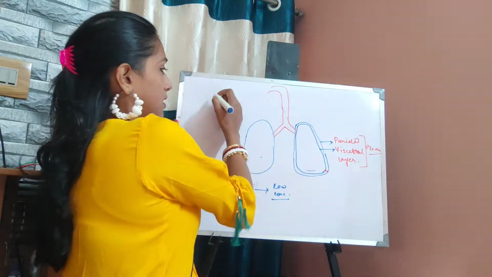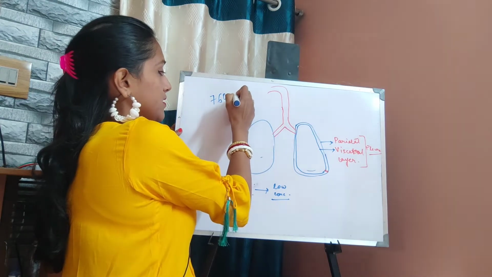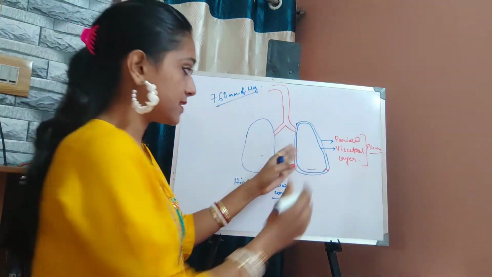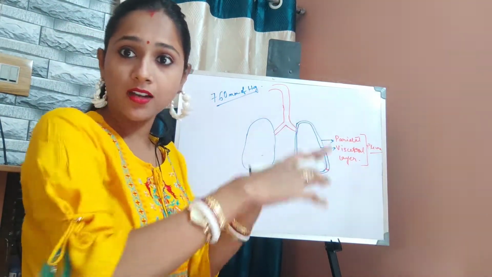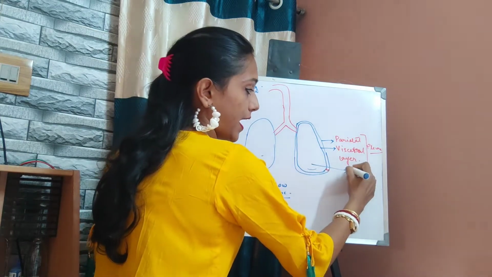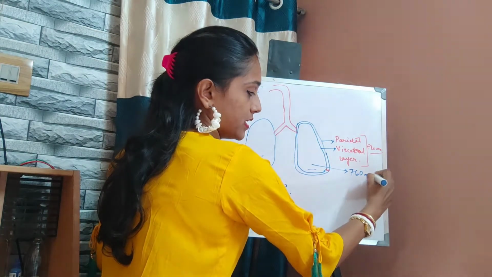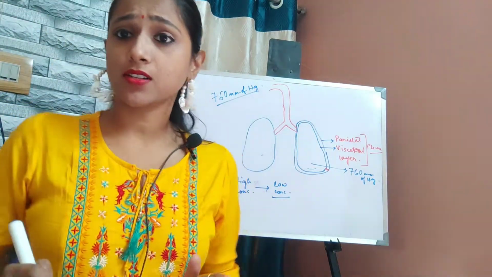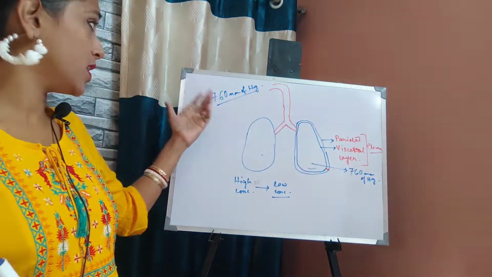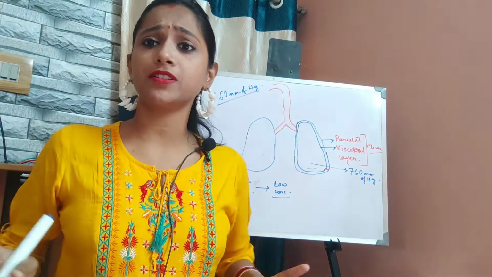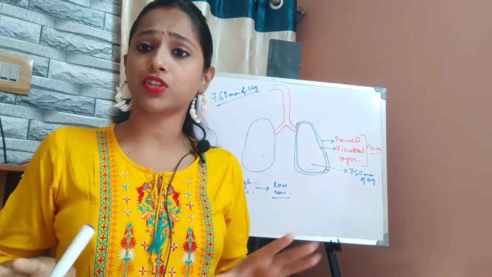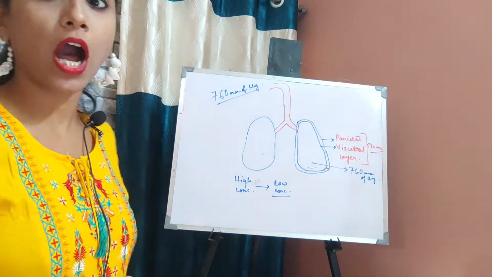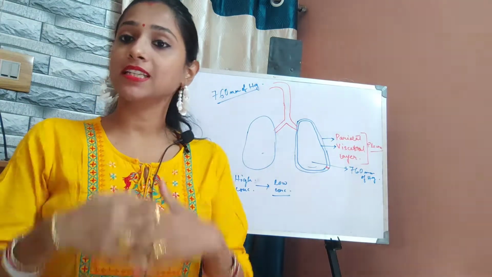Outside our body, the air pressure is 760 millimeter of mercury. And inside the lungs also, the air pressure is 760 millimeter of mercury. So that means there is no difference between the lungs and the outside atmosphere. There is no difference of pressure between the atmosphere and the lungs. So how can this air gush into our lungs?